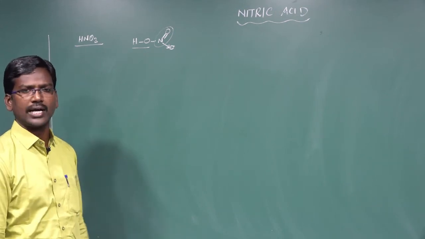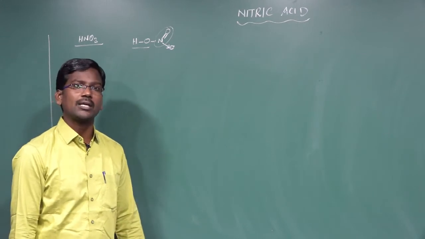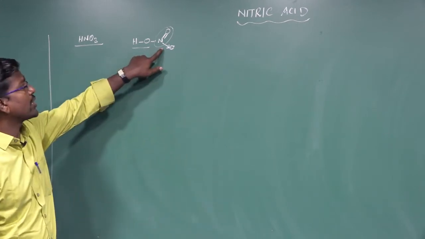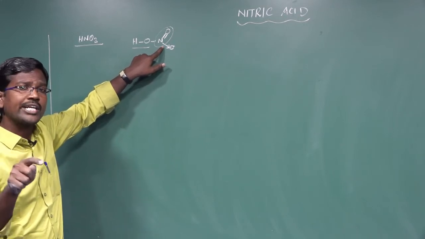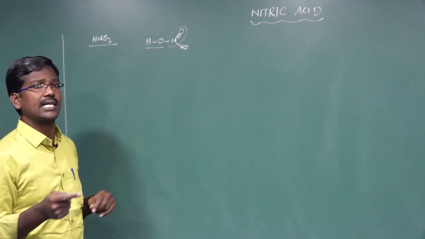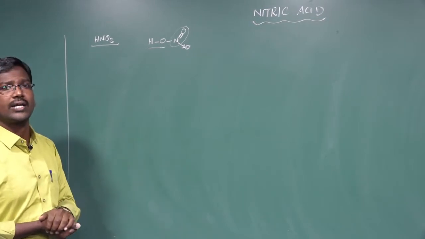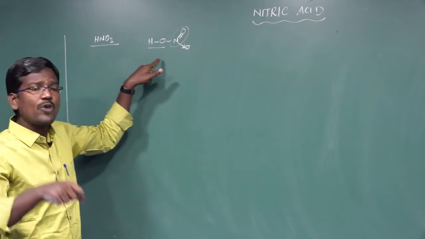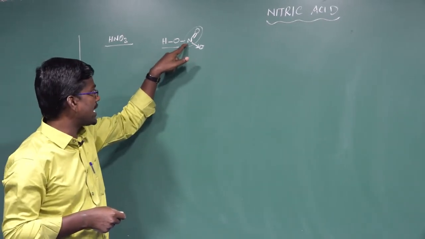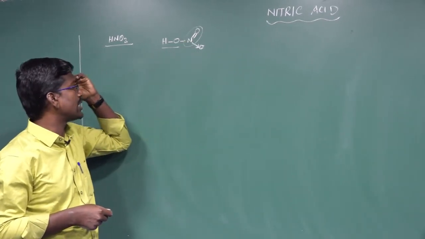Among these, that bond in nitric acid is a coordinate covalent bond. That bond contains two electrons, both donated by the nitrogen atom, not the oxygen atom. That bond is called a coordinate covalent bond. So the formula of nitric acid is HNO3, and the structural formula is HO, N double bond O, then a coordinate bond with oxygen.